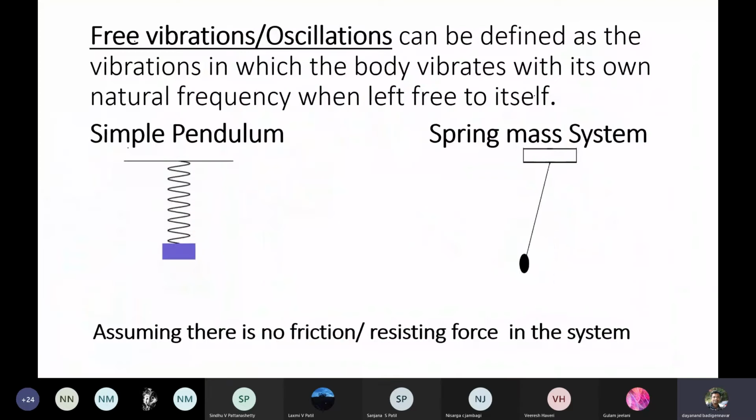Now this is the free oscillation. Can you see here, students? These are nothing but the free oscillations, which are vibrating forever.